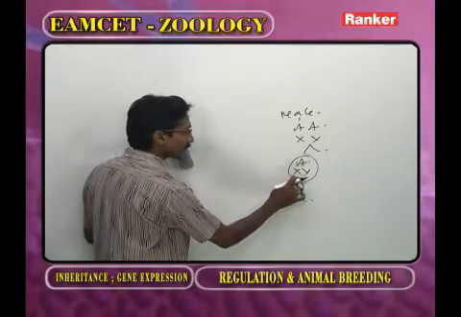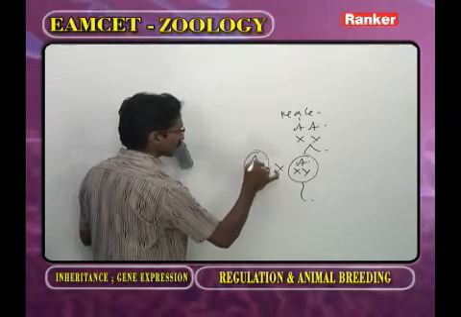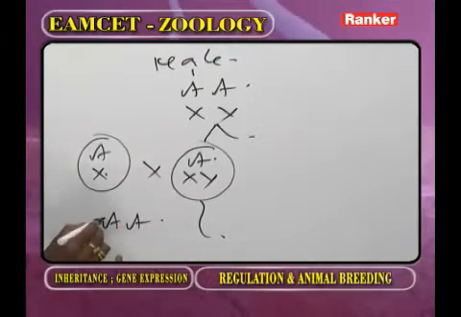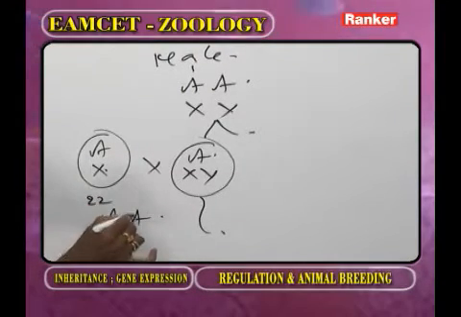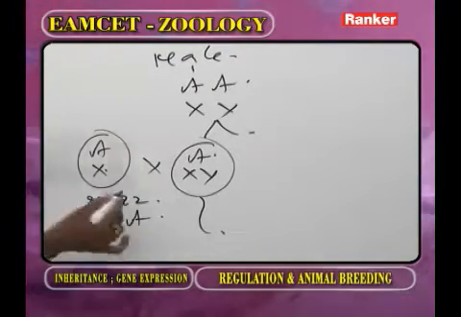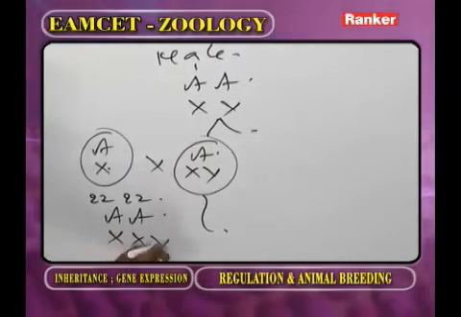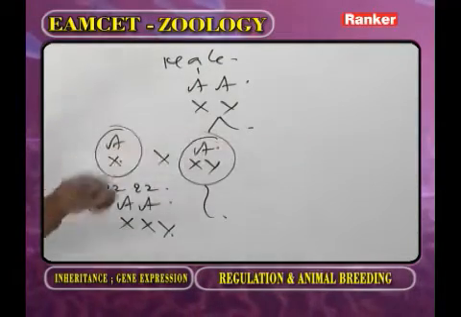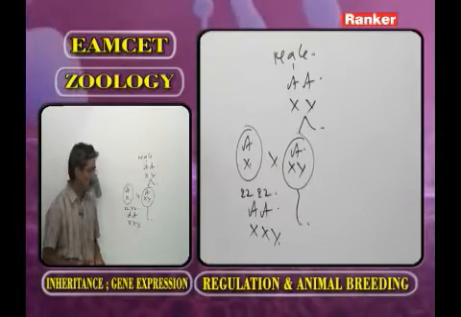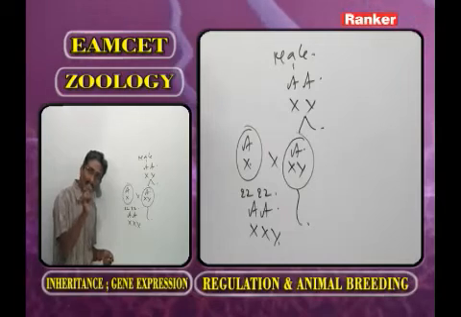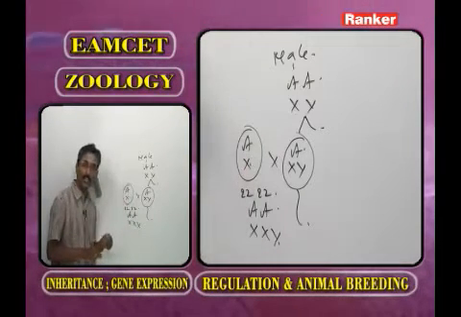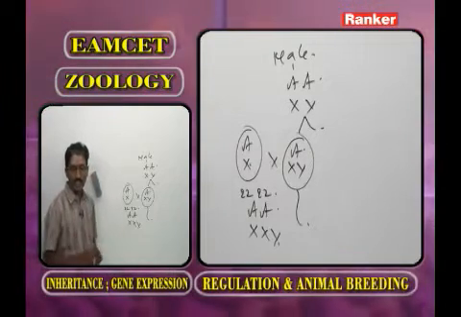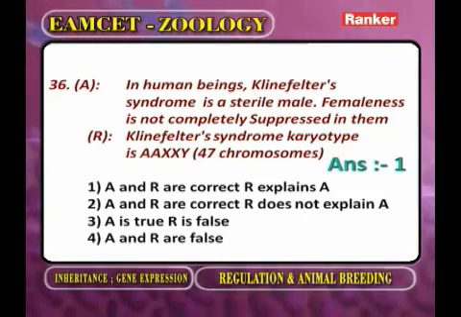Now this sperm is crossed with this ovum AX. Now you observe AA, one set of A value 22, another set of A value 22, so 44. XXY. Here one X is coming from the ovum. So the one who is suffering from Klinefelter's syndrome has one extra X present in the body, that is derived from the female. So in his body the female characters are not completely suppressed. So here the answer is the next one.